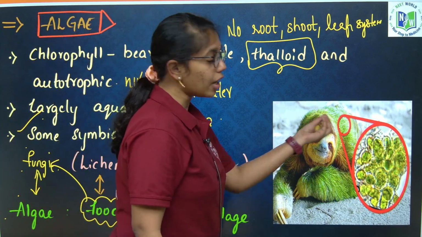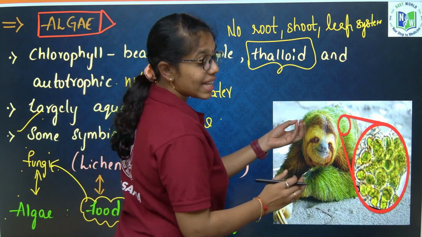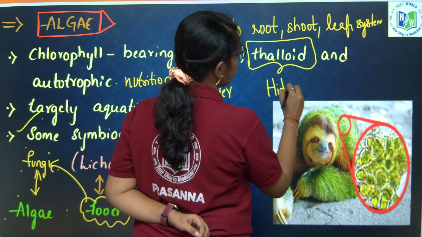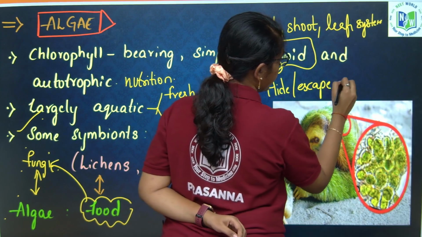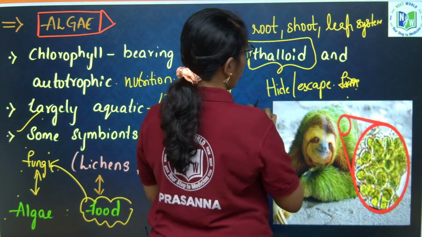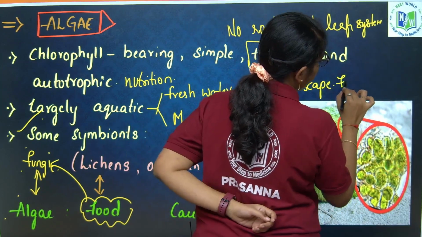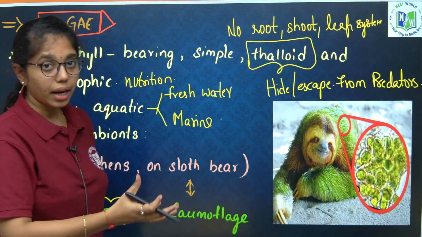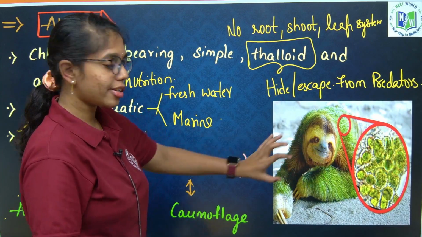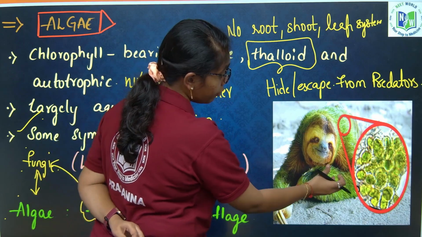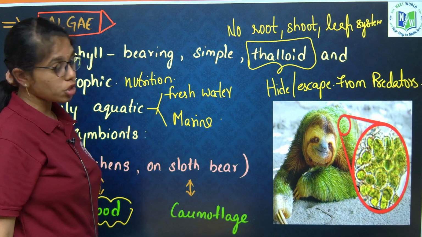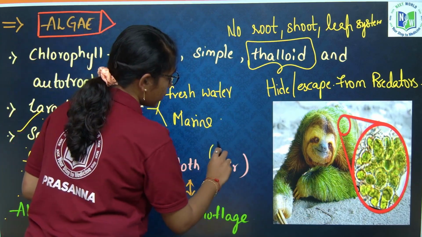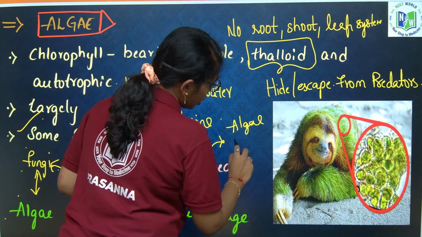It changes the color of the sloth bear and helps it hide from predators and escape. So the algae give camouflage on the surface of the sloth bear, and the sloth bear is giving shelter to the algae.